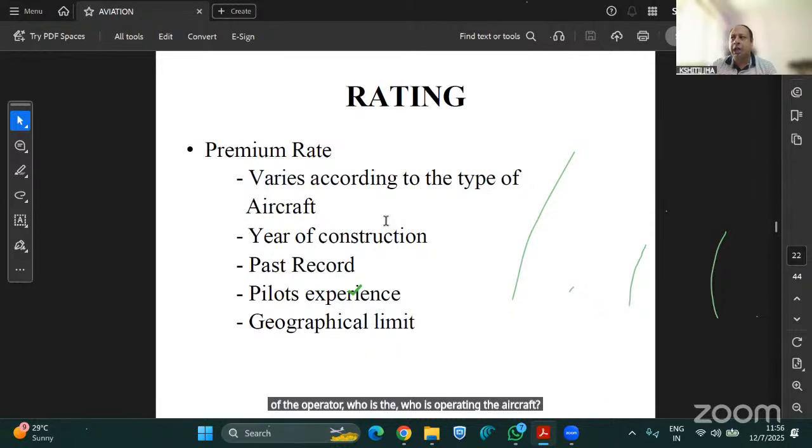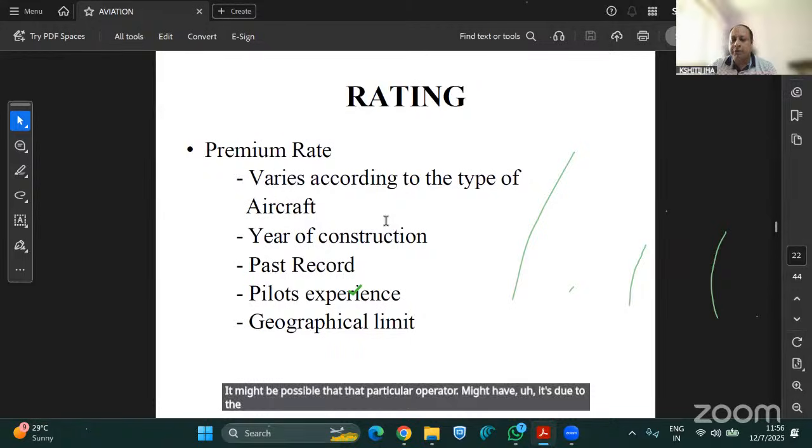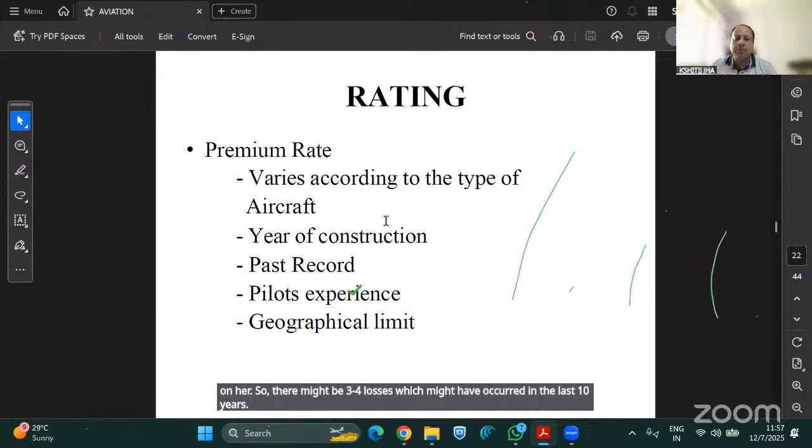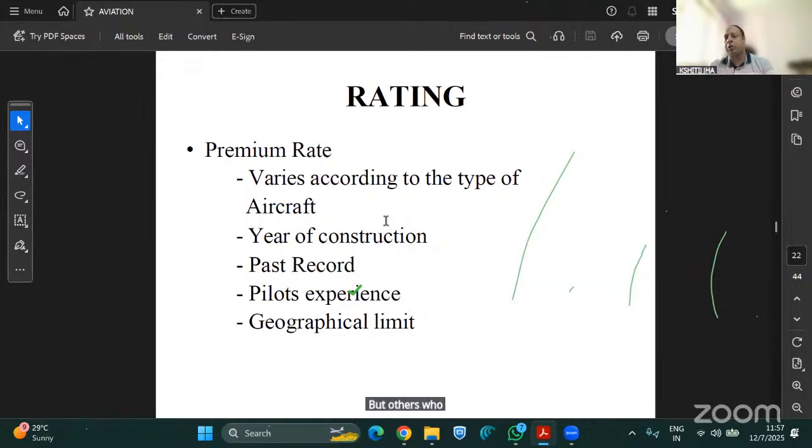It might be possible that that particular operator, due to the safety protocols not being followed by him or her, might have had 3-4 losses in the last 10 years. But others who are following the safety protocols and insisting more on safe operations are having lesser losses. Pilot experience is also important in this regard.